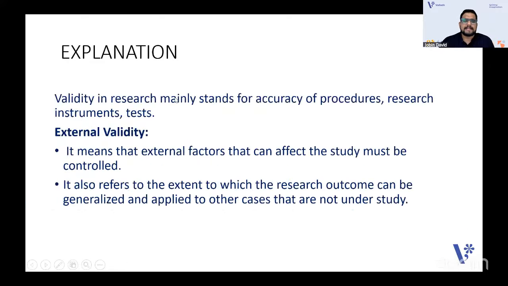So what do you mean by external validity? It means that the factors that can affect the study must be controlled. That means externally, not part of the research, how it can be affected externally. And it also refers to how it can be generalized, the possibility of generalizability in a research. For example, if you conduct a research for 30 people, how it can be useful for other 300 or 3000 people. That is what we mean by generalizability. So external validity means the people, or a factor, that is not part of the research. That is why you call it external validity.